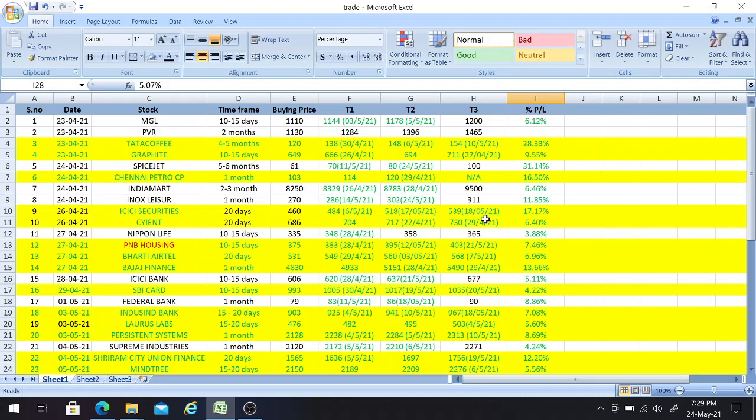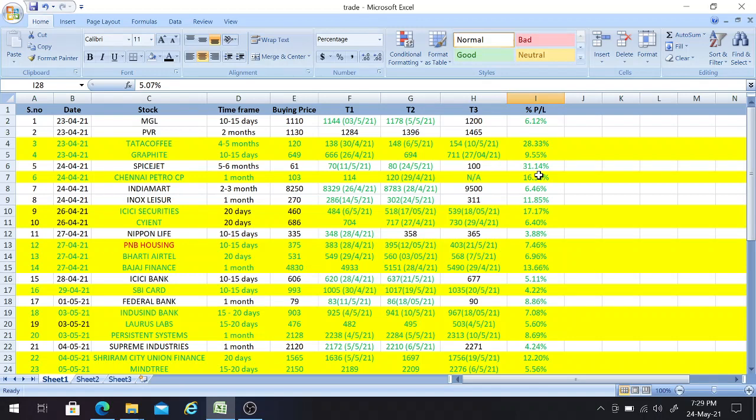Okay, and the next one is SpiceJet, which I have given the buy call for this stock on 24th with a time frame of 5 to 6 months with a buying price of 61. Previously on 11th of this month it achieved the first target, and today it attained the second target of 80, giving us a percentage return of 31.14 percent, friends.